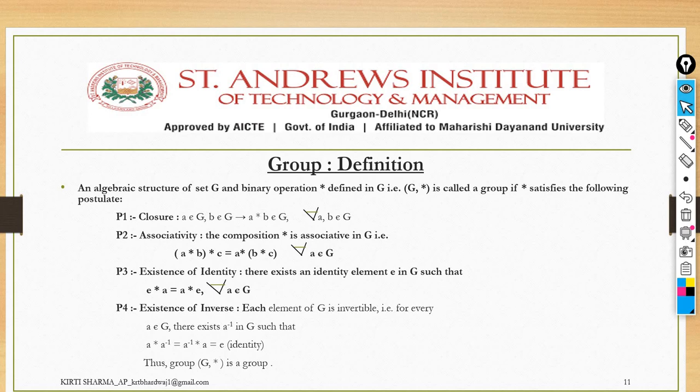Okay, so along with it, I'm just completing it with the group. In the group we have four properties: first we have the closure property, then the associativity property, then identity, and at last the inverse property. After satisfying these four properties, then you can say it is a group, right?